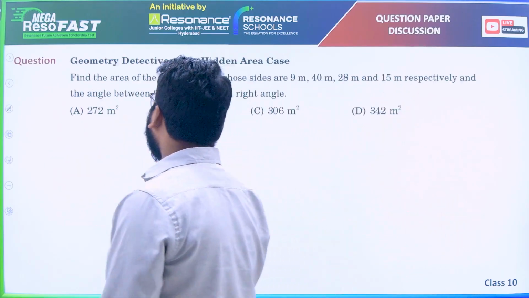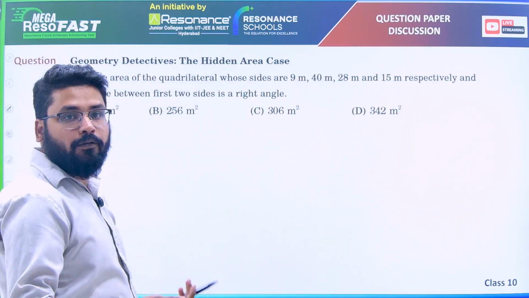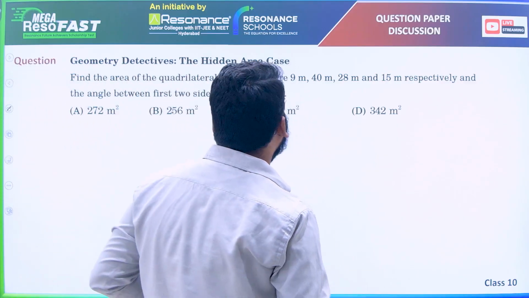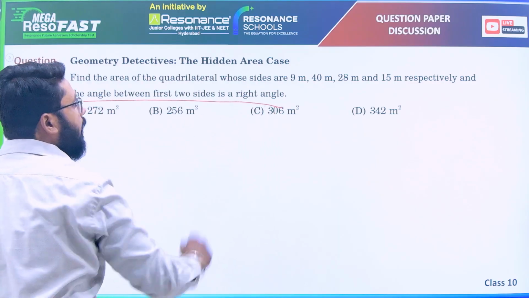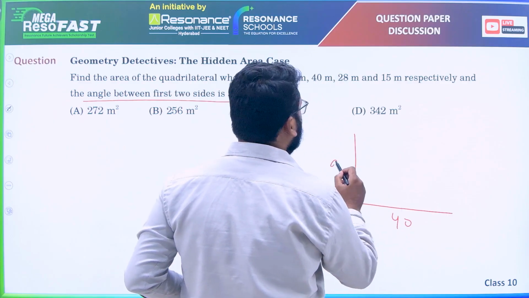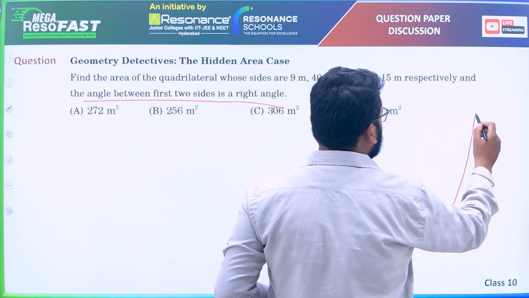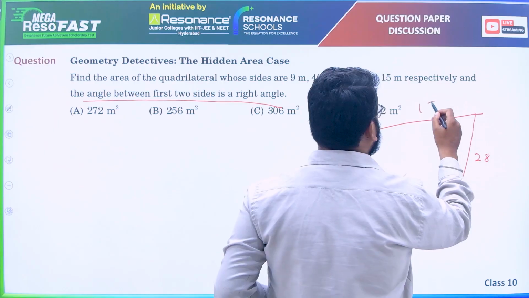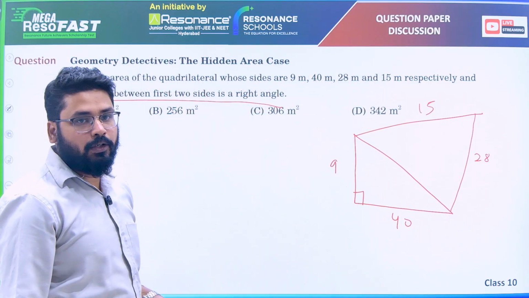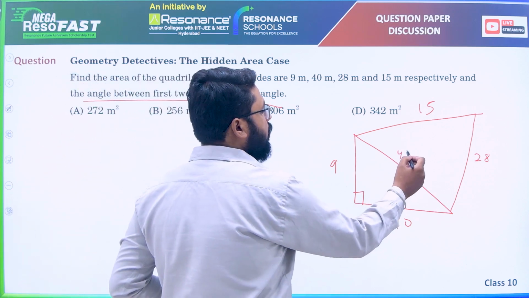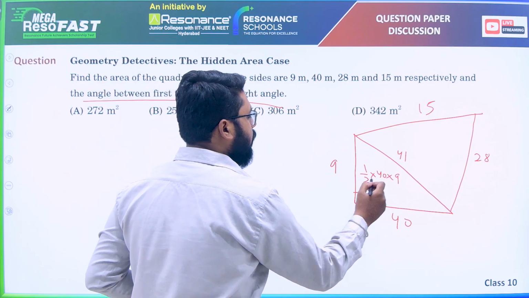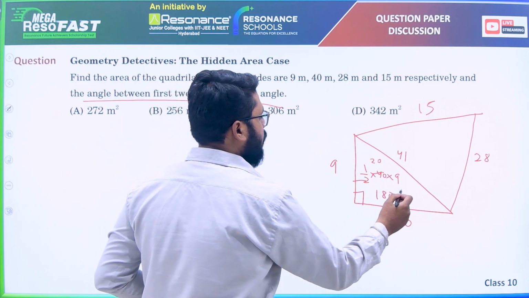Okay. Next, same question, area of quadrilateral. Find the area of quadrilateral whose sides are 9, 40, 20 and 15, and the angle between the first two sides is a right angle. This is a good hint. So first two sides are 40 and 9, other is 20 and 15. So this is the right angle. If you apply Pythagoras theorem here, that side will be 41. The area of this is half into 40 into 9, that is 180.